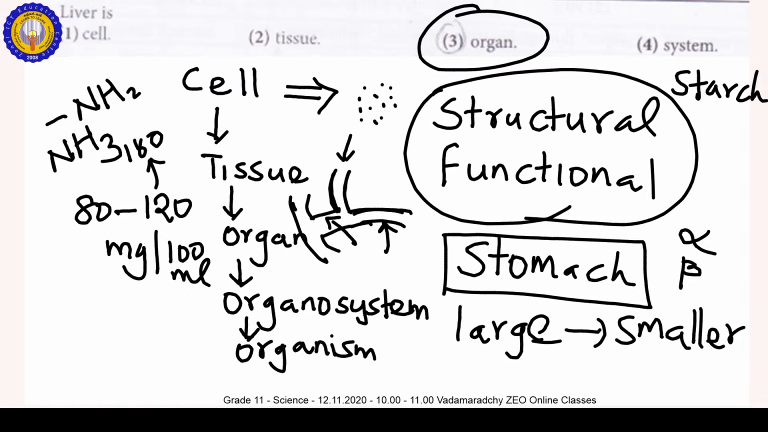So the liver is one of the organs in our body. There are different systems in our body. A number of organs form a system, and systems form the organism. We studied the different systems in the grade level, first and second term syllabus. Okay, the liver is an organ.